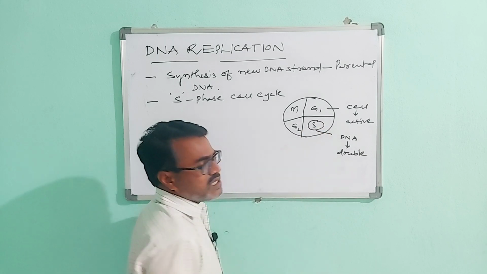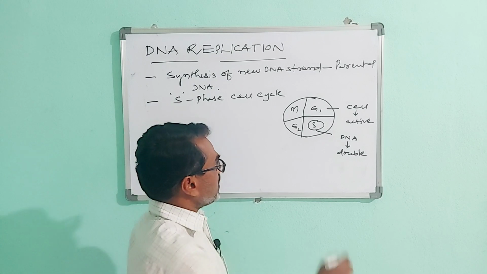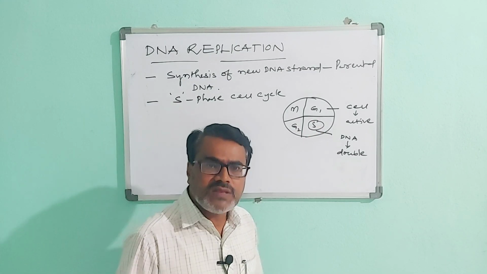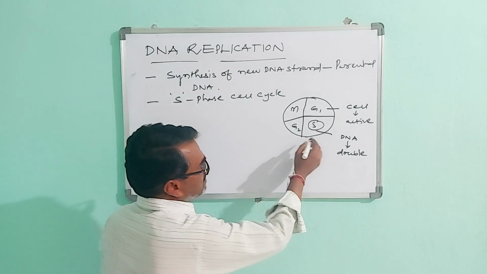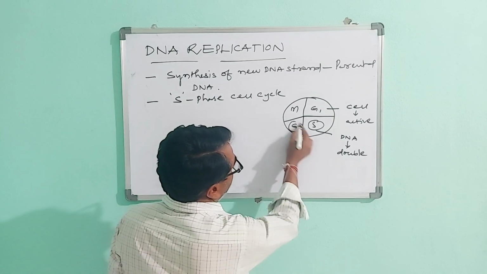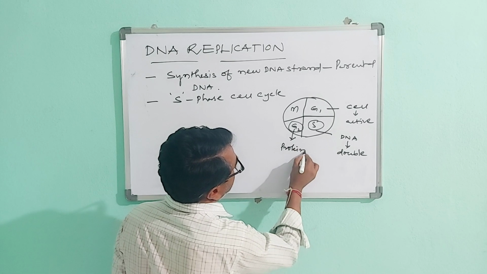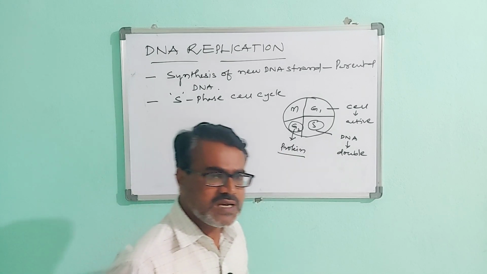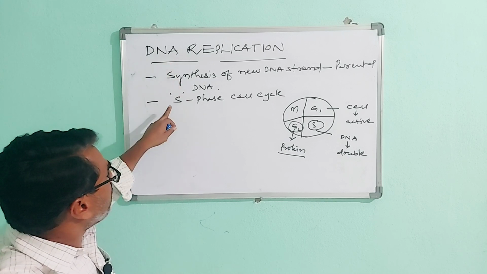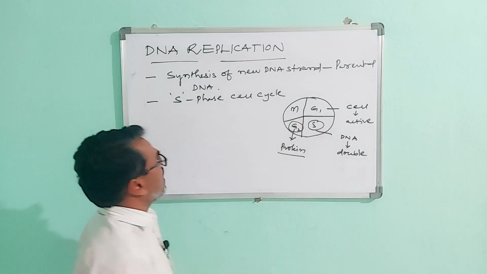This S phase is also known as the synthesizing phase, because in the S subphase the DNA is synthesized. Next, in the G2 phase the proteins are synthesized. So DNA replication occurs in the S phase of the cell cycle.